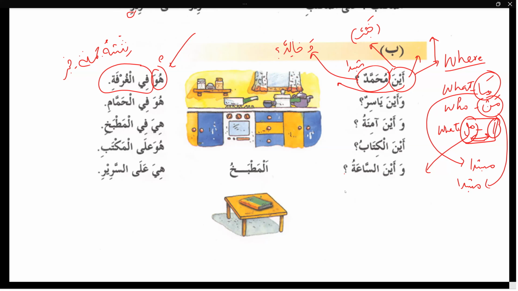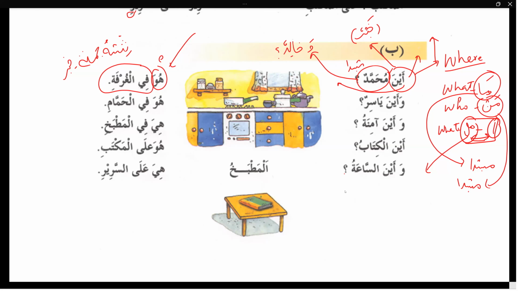Sister, how many nouns are in mubtada now? In mubtada, two nouns are there, sir. Two nouns. So which pronoun will you bring now? Huma. Yes. So why so much delay?